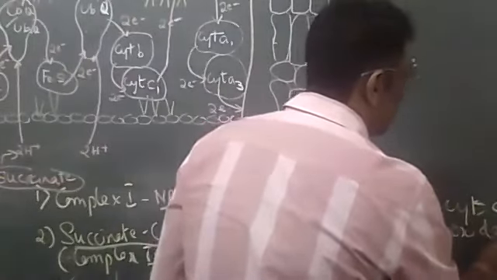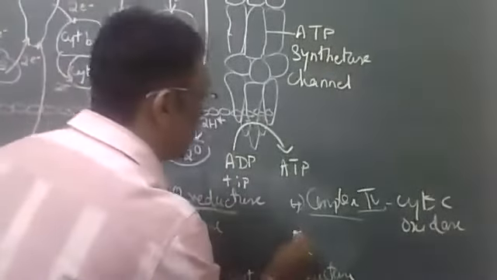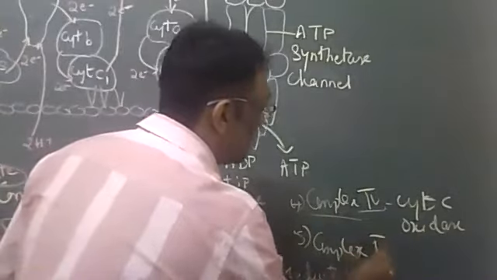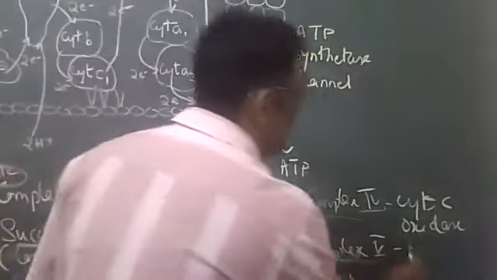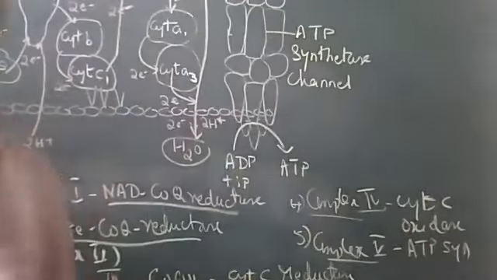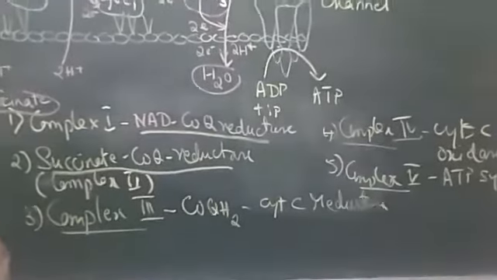The role of different enzymes. Cytochrome C oxidase. And finally, complex 5 includes the ATP synthetase. So complex 1, complex 2, complex 3, complex 4, complex 5.